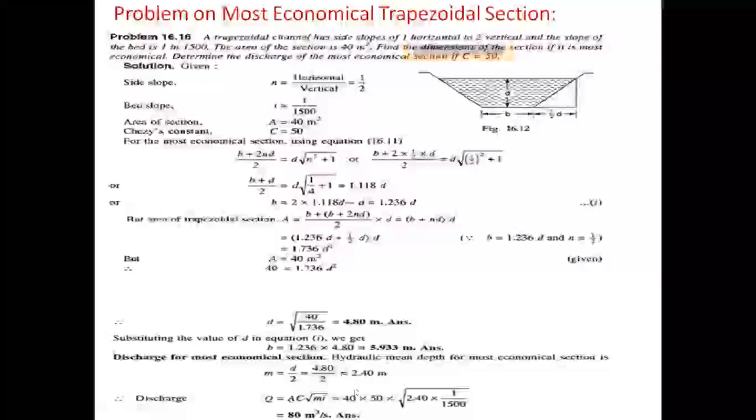A is 40, C is the already given Chezy constant 50, into root of hydraulic mean depth m equal to 2.40, and i is given as 1 by 1500. Finally, calculating this, we get 80 meter cube per second. The discharge of the channel is 80 meter cube per second. This is one of the example problems.